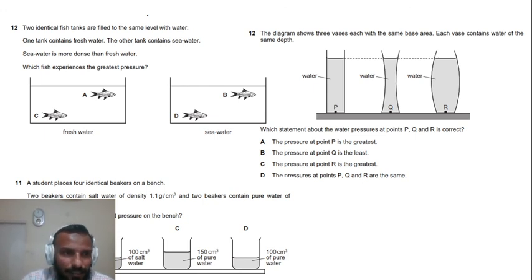As the statement says, seawater is denser than the fresh water, so obviously density in the seawater container is greater. So the right answer should be D, correct. D is the right answer. Why? Because the container has more density of fluid and the fish is at a greater depth. So more depth and more density will create more pressure on the fish.